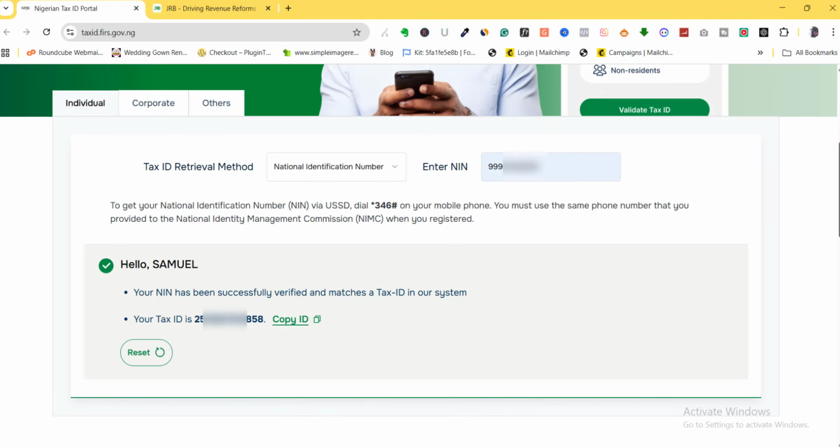So for now, what I will advise you is that even if you're having yours already, either the personal one or the corporate one, you just want to generate this and keep the two somewhere, so that if eventually they tell us that the old one no longer works, we can just go ahead and start using the new one. And if they tell us that the old one still works, then they will be the one to tell us which one they want us to be using. So for now, that is all I have for you.